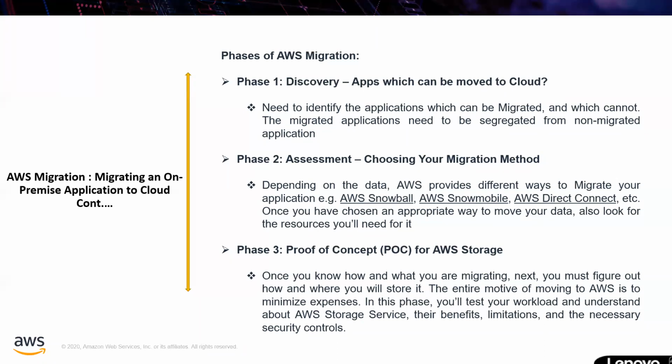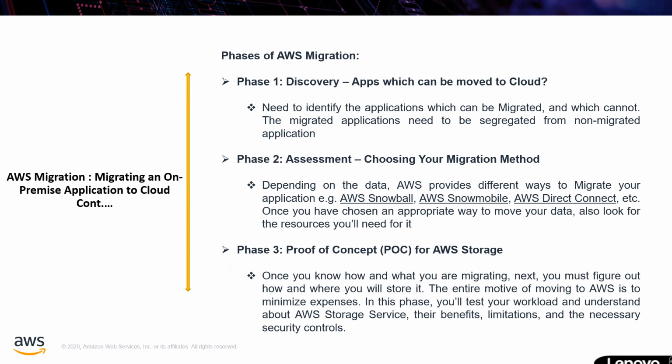Still it supports legacy applications, but they are very old applications. If you migrate them, you will not see the kind of fruitful benefits you get with other applications. Such applications you can run on your on-premises, but at this point in the discovery, you have to segregate what applications you are going to migrate and what you are not going to. So that's the discovery phase. I think you are able to understand now.